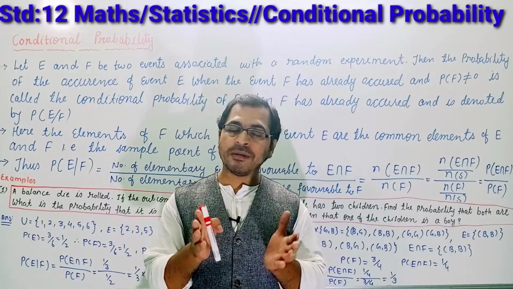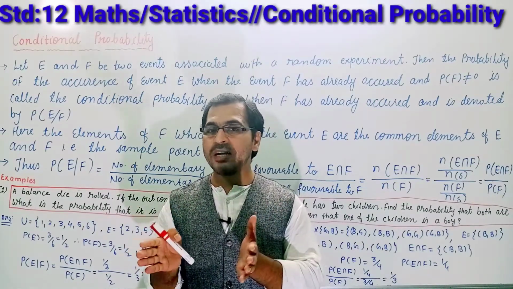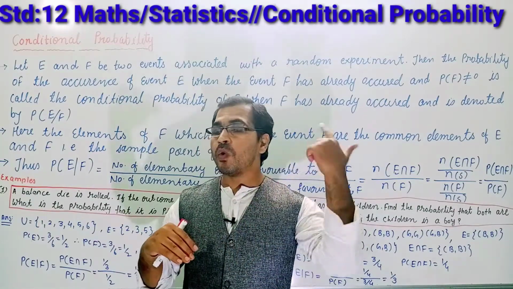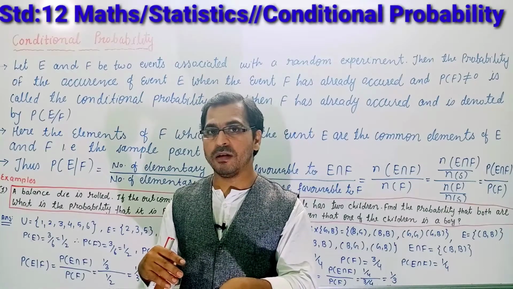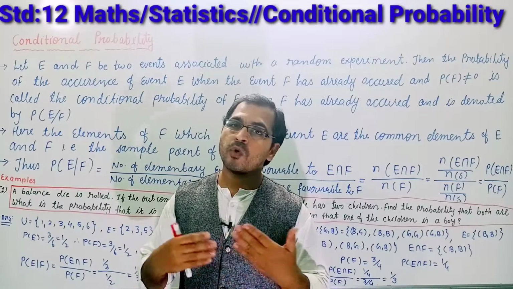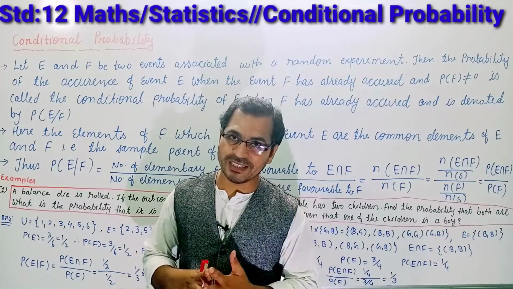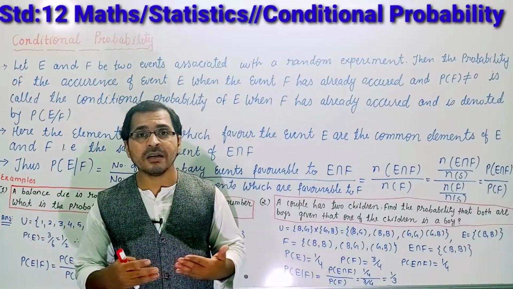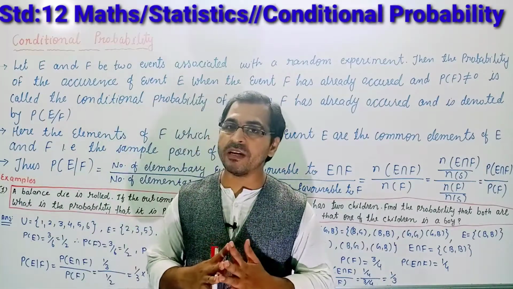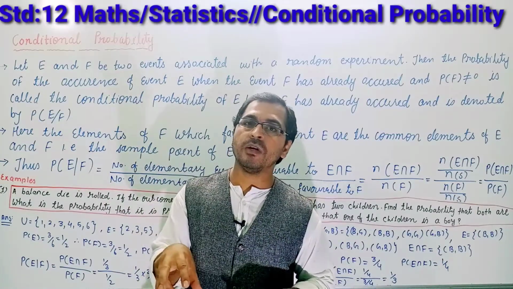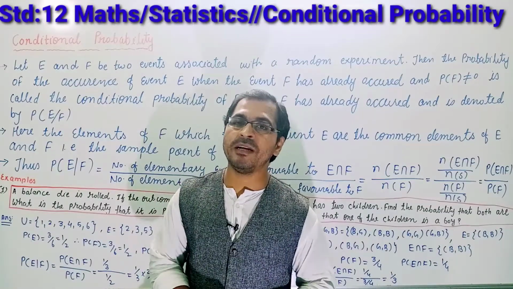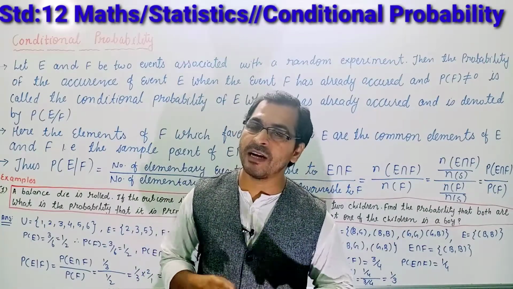Okay students, here you can see that you want to find the probability of an event from an event which is already done. You have thrown the die, so the total outcomes might be 1, 2, 3, 4, 5, 6. What has already occurred? An even number. So from the even number, you want to find the probability of getting a prime number. This type of probability statement is known as conditional probability.